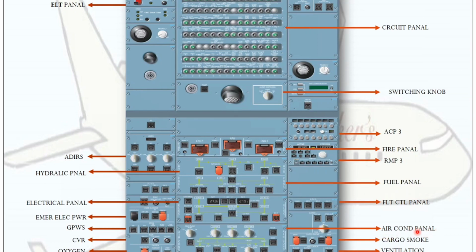And this is the air conditioning panel, where the cargo smoke indications and all will be shown, ventilation and manual start push button, and the pressurization panel. These are all automatic. APU start and master switch, here the start switch and master switch, and signs and lights. The signs and lights are normally for the seatbelt sign as well as the smoking sign.